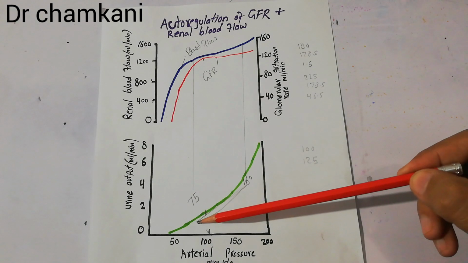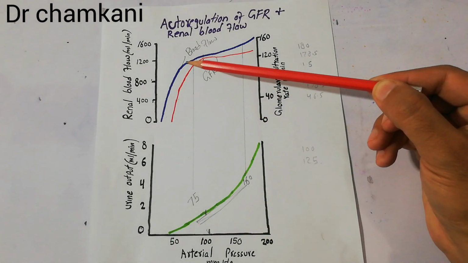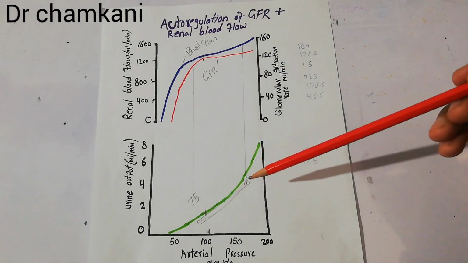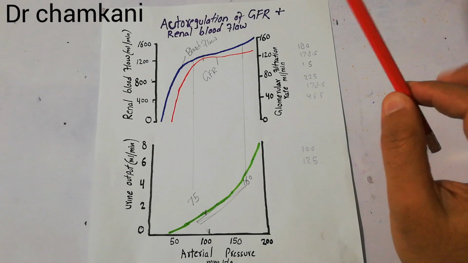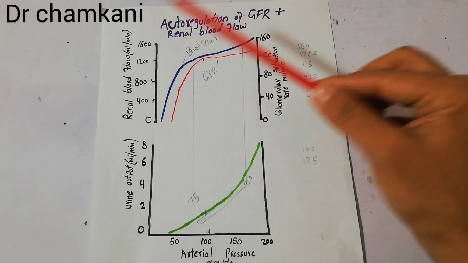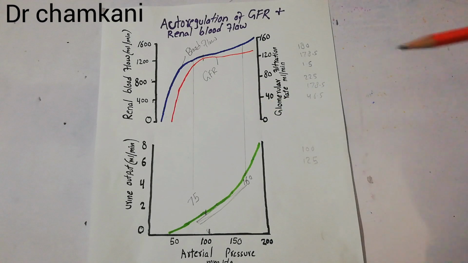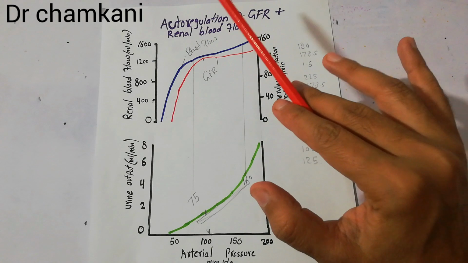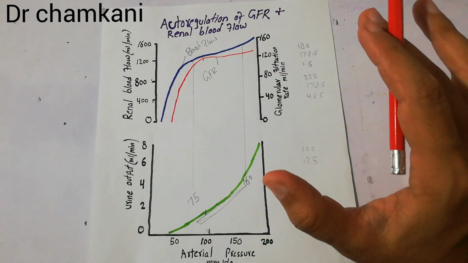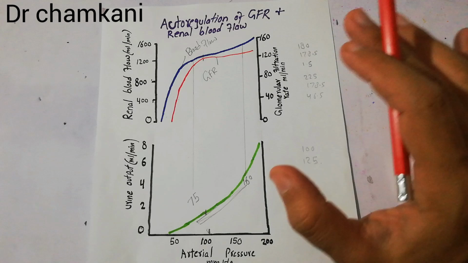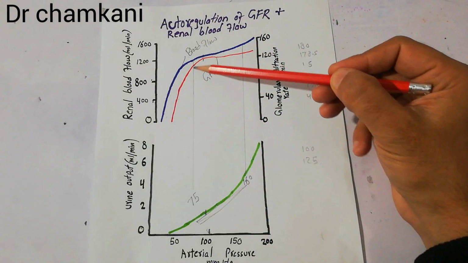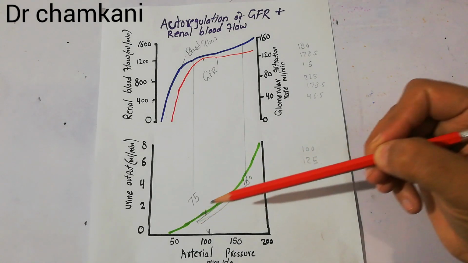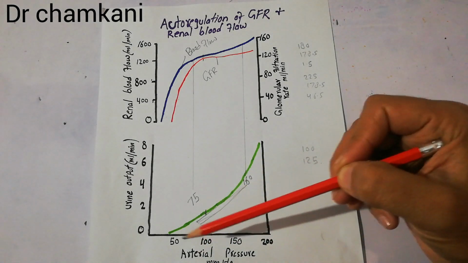Only when the arterial pressure has dropped very much does the renal blood flow decrease and the GFR fall. But with big changes between 75 and 160, the GFR and the blood flow are maintained, and that's the autoregulation. With this graph, we only wanted to explain that even with a big change in the arterial blood pressure, the level of the GFR and the level of the renal blood flow will stay nearly normal, not exactly, not 100% normal, but nearly normal. And this is how we have proved it here with the help of this graph. On the other hand, the urine output is not autoregulated. Its level keeps on increasing and decreasing along with the increase and decrease in the arterial pressure.